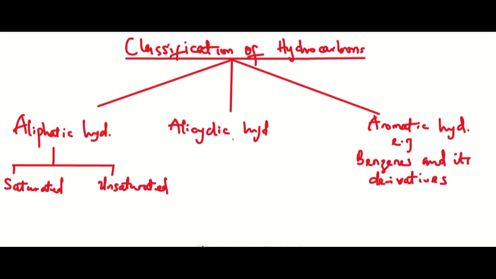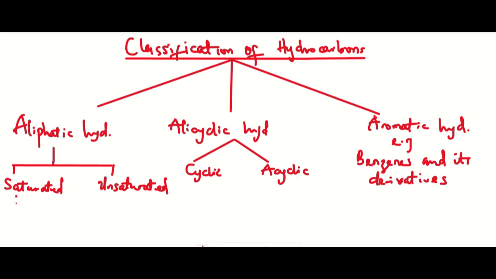Then under acyclic hydrocarbon is subdivided into two. We have cyclic hydrocarbon and we have acyclic hydrocarbon, whichever way you call it.